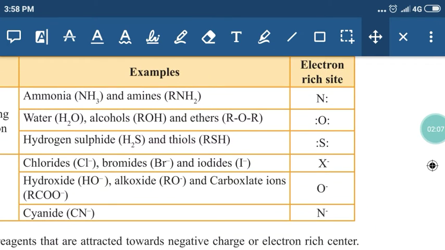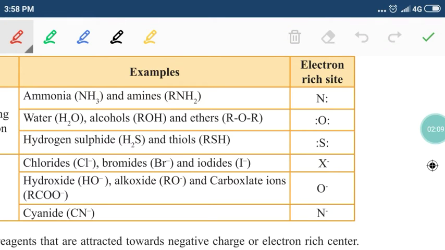Many examples of nucleophiles I have given. We take neutral molecules, ammonia, amine. In both these neutral molecules, the lone pair of electrons present on nitrogen will act as nucleophile. So this lone pair of electrons can be donated to Lewis acids. Then water, alcohol, ethers, lone pair of electrons present on oxygen. Hydrogen sulfide and thiol. Sulfur has lone pair of electrons.